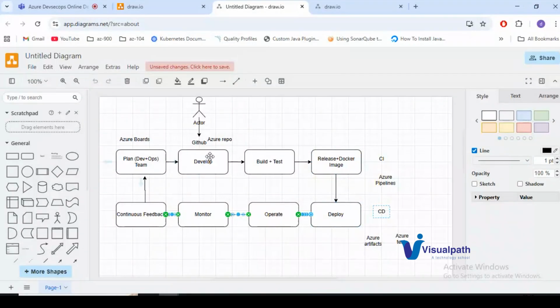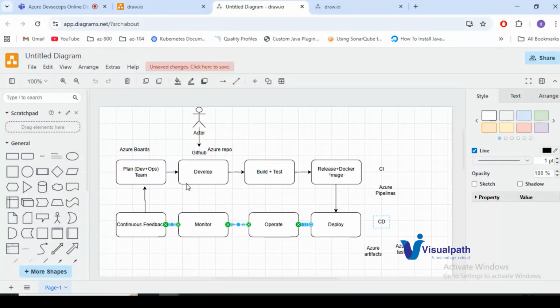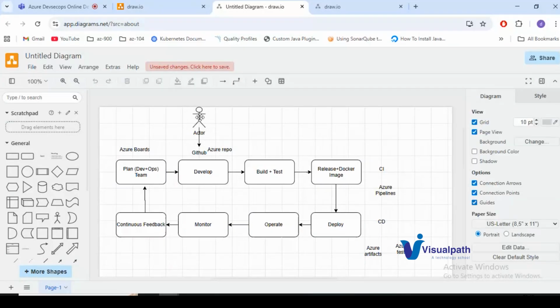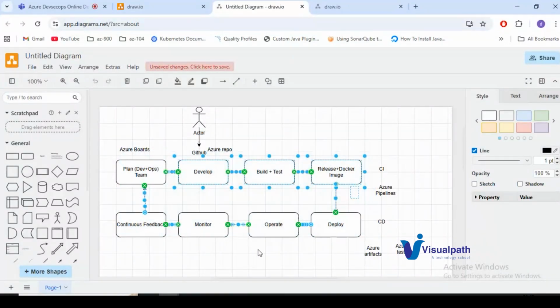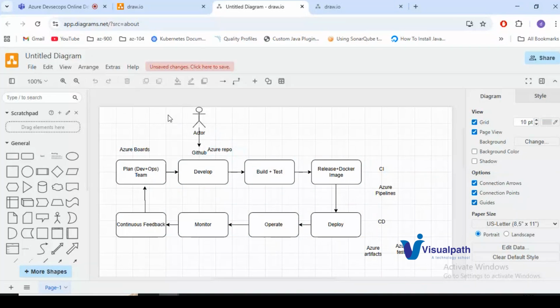This is the continuous process, continuous integration. We are doing continuous deployment. Whenever the developer has pushed the changes, CI will be triggered. Once the CI is completed, CD will be triggered. So this is the CI/CD pipeline which I use to deploy my application. Okay. So here, if you observe, we have lot many tools and lot many blocks integrated with each other. So all this we can achieve with the help of Azure DevOps. That is what Azure DevOps is giving us here.